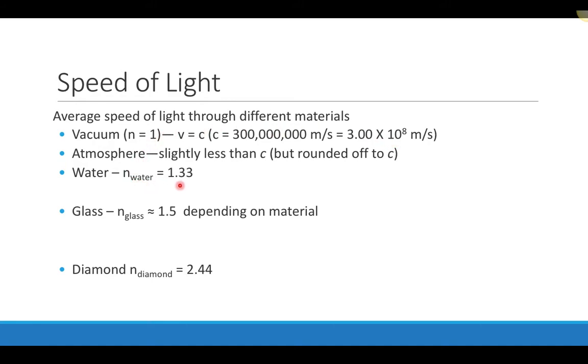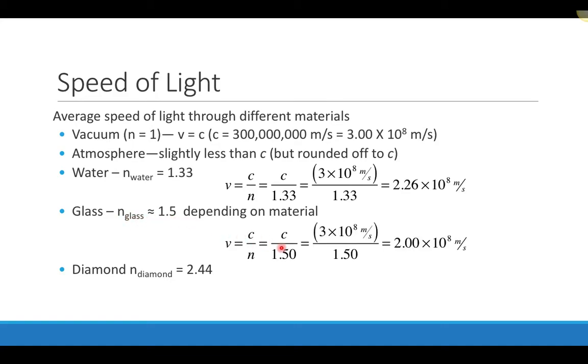Water has an index of refraction of about 1.33. So if I calculate the speed of light in water, it would be the speed of light in a vacuum, 3 times 10 to the 8 meters per second, divided by the index of refraction, which is 1.33, and I get 2.26 times 10 to the 8 meters per second. So 10 to the 8 is pretty big, right? Still traveling really fast.